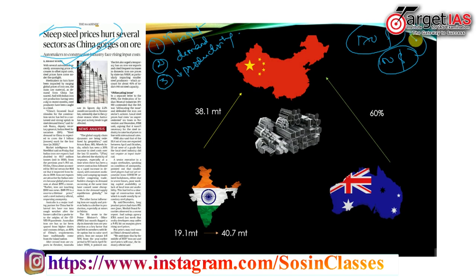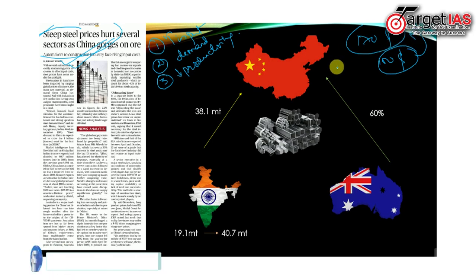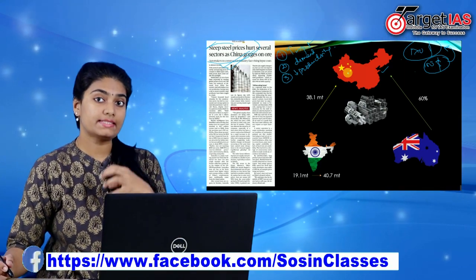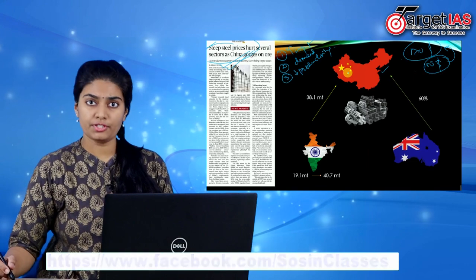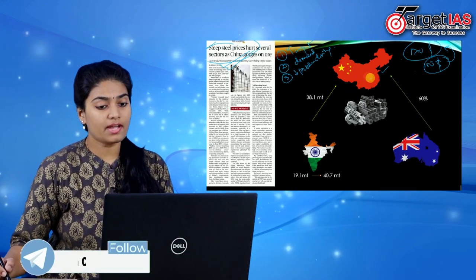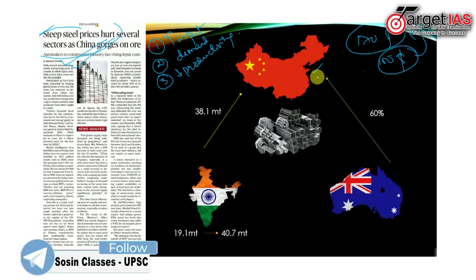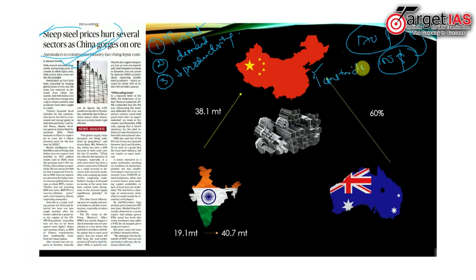So this increase in input prices results in an increase in steel prices. The second factor influencing the price rise of steel is demand, especially from China. China especially focuses on its construction activity. Because of the increase in construction activity, the demand for steel is higher in China.